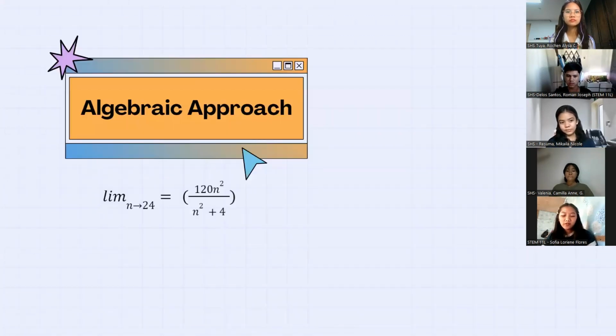We can also solve the limit of the function using the algebraic approach. Since our function does not equal 0 over 0 or indeterminate, we can directly substitute the value to all n variables in our given function.